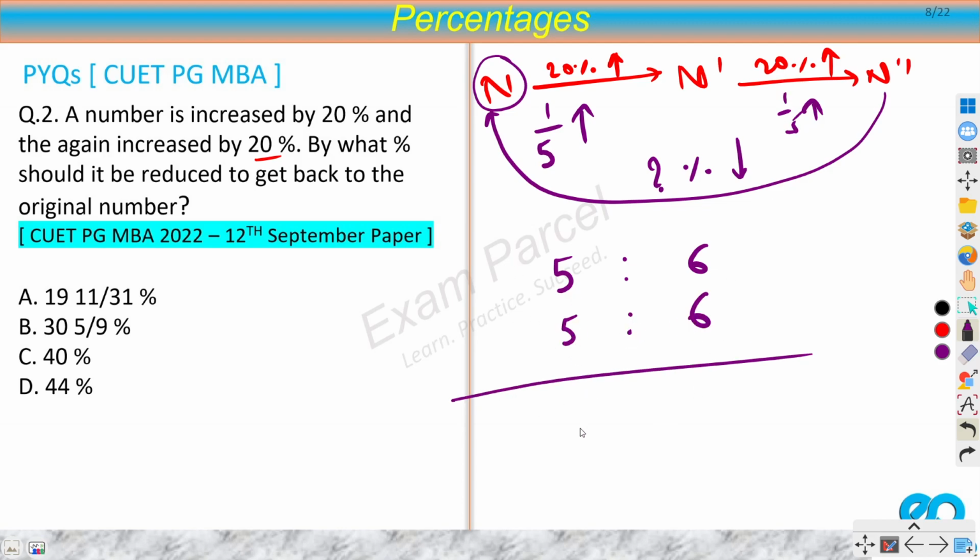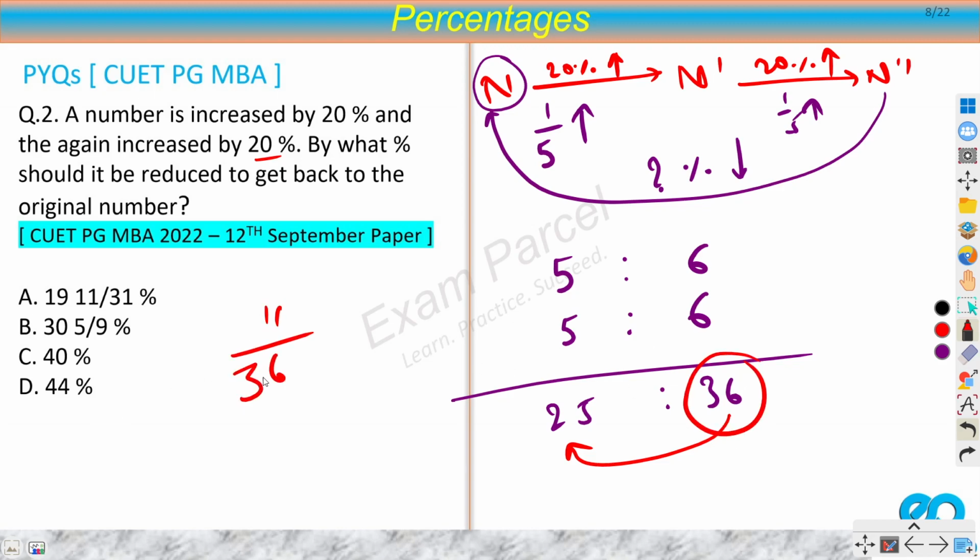Now if I club them up, then I can multiply. So 25 is to 36. It means that from 25 I increased it to 36 parts. Now I have to reduce this. So obviously I will reduce it by 11. But my new base is 36. My new base is 36.